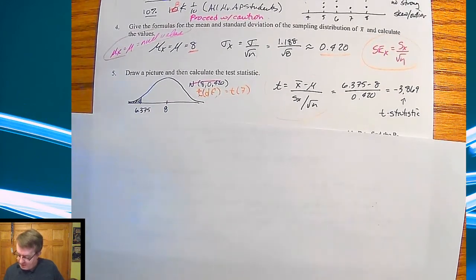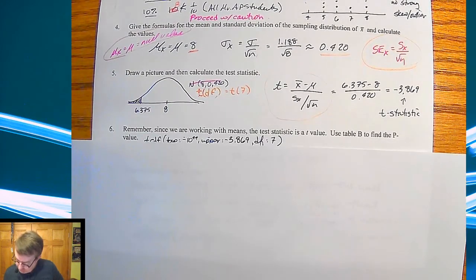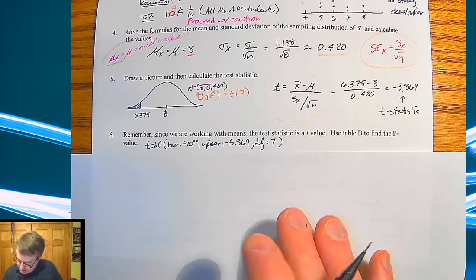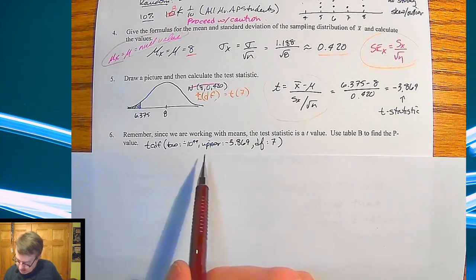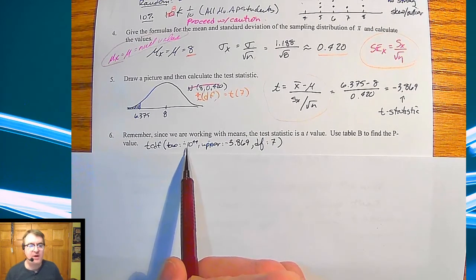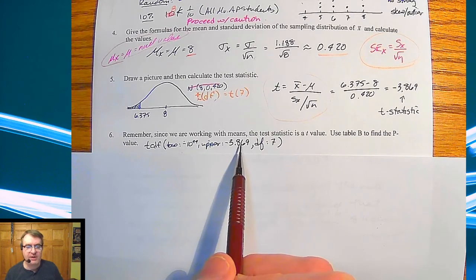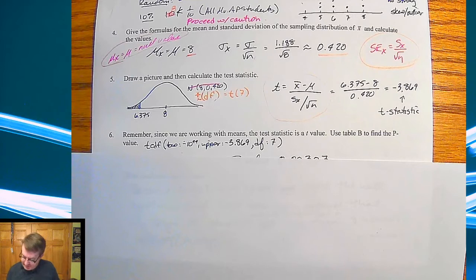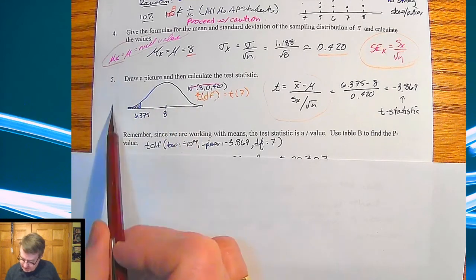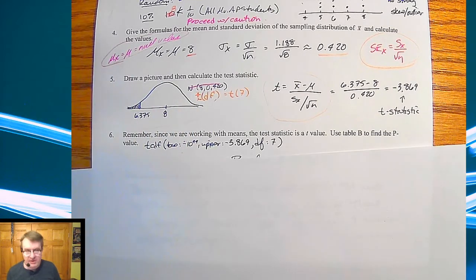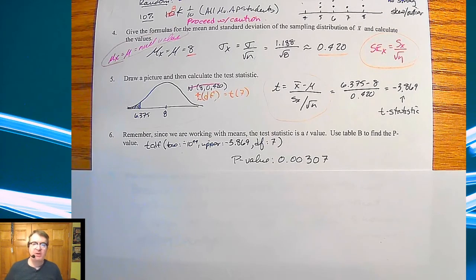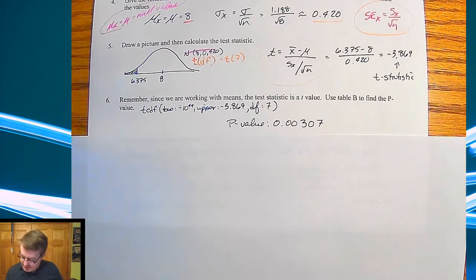So when we go through and do that, we're going to use table B or technology. And either way, when you do this, the upper value is negative 3.869, and the degrees of freedom is 7. And again, that's part of the reason why this is so helpful, because then you make sure that you're setting this up correctly, and your p-value turns out to be 0.00307. So very small chance that my students actually get 8 hours of sleep a night.